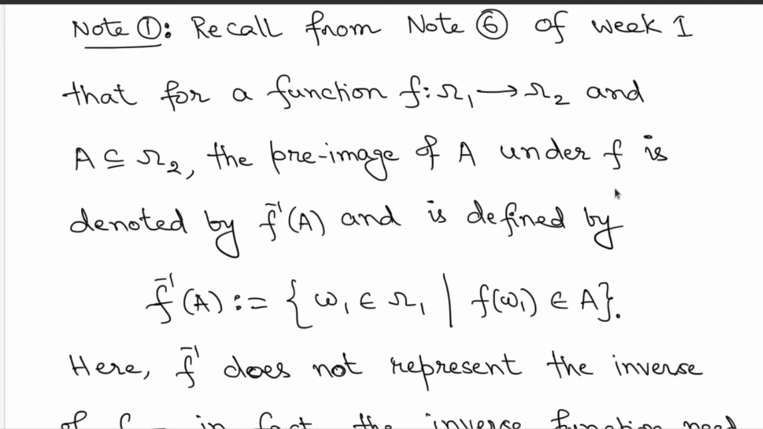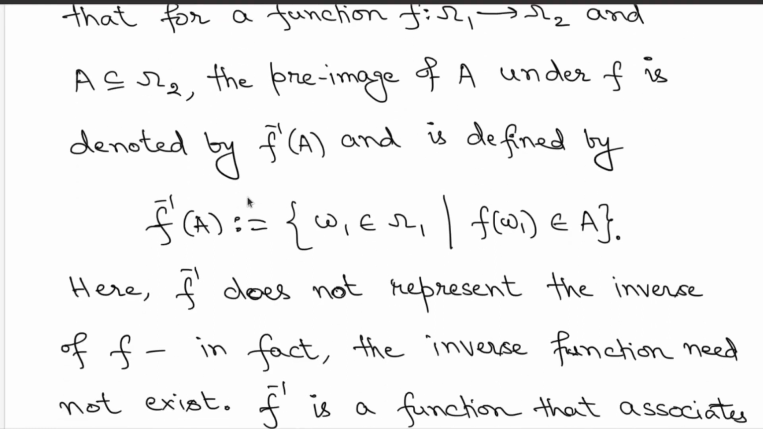This we have defined in note 6 of week 1. So what was this? Let's quickly recall that. So we looked at this f inverse of A defined by all points in the domain. So now the domain is capital omega 1. So you are choosing all points omega 1 coming from the domain side, such that the value associated to those domain points, the f of omega 1, lands up in the set capital A. So f inverse of A is nothing but the pre-image of A, which is defined as all points in the domain side such that the values of the function on those points land up in the set capital A.